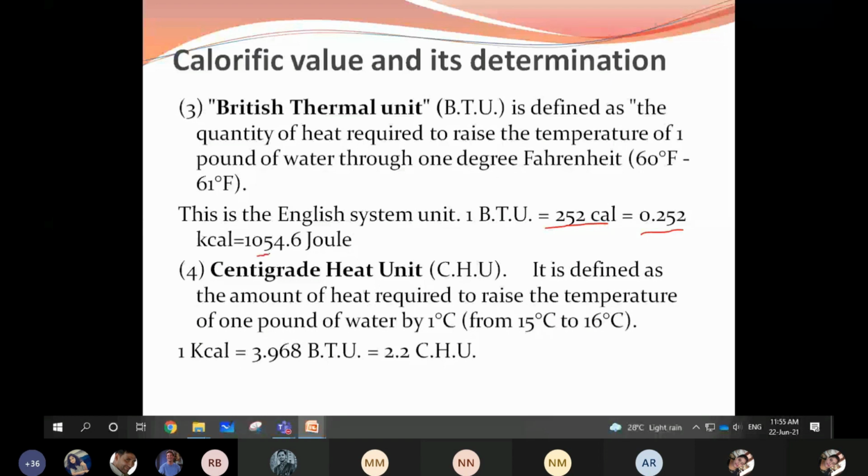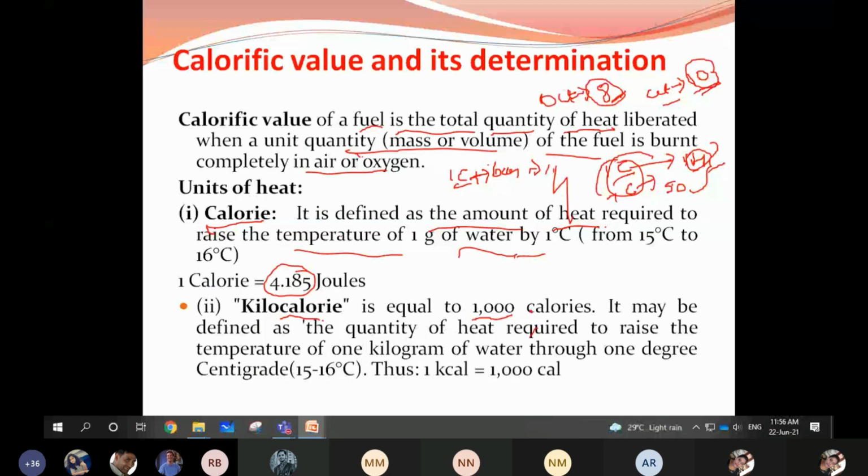So what is British thermal unit? There is a difference between the normal and British thermal unit. The normal calorific value in kilocalories gives the value of 4.185 joules. In terms of British thermal unit, it is expressed as 1054.6 joules.